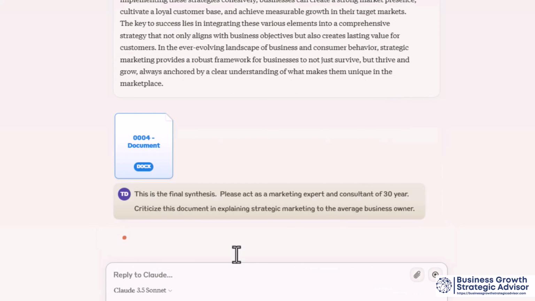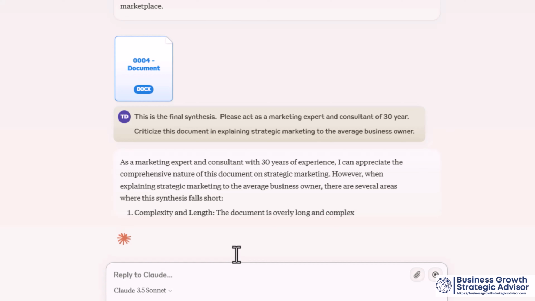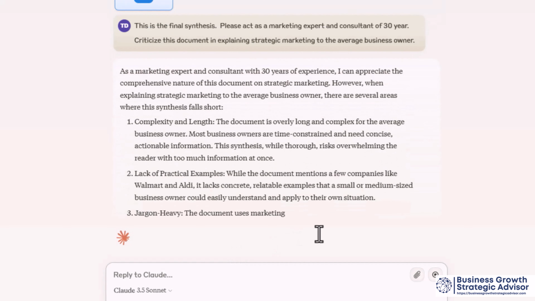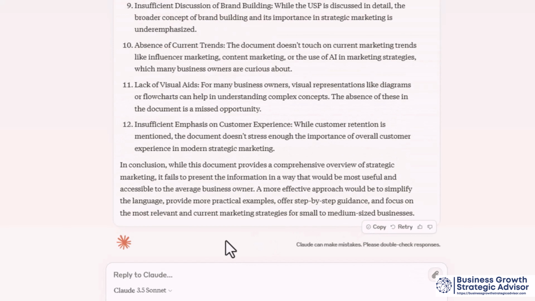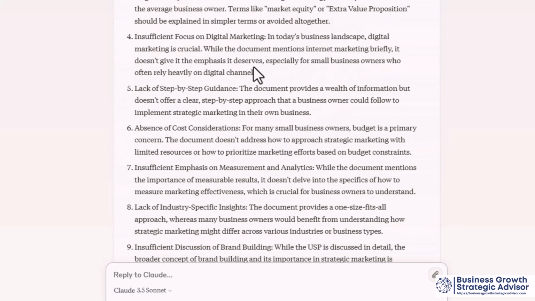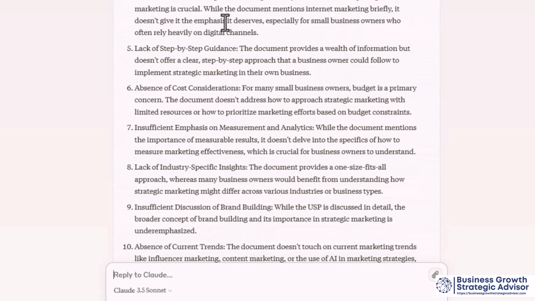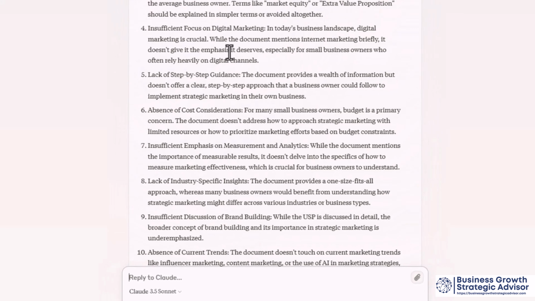We're now going to allow Claude to provide its criticism of this document. We're now going to take this criticism and ask for an improved document. And what we now have, based on the role that we've asked Claude to play, is a set of criticisms that we can use to improve the document.